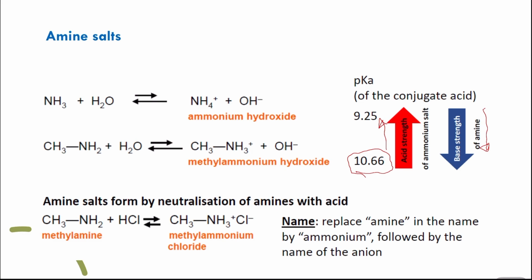Amine salts are usually formed by neutralization of amines with an acid. So the reaction of amines with an acid will give you what's called an ammonium salt. To give the name of the ammonium salt, we usually take the name of the amine and replace the word amine with the word ammonium, and then we give the name of the anion. So something like the reaction between methylamine and hydrochloric acid will give methyl ammonium chloride. Instead of saying methylamine, we say methyl ammonium, and then we give the name of the anion, which is chloride.